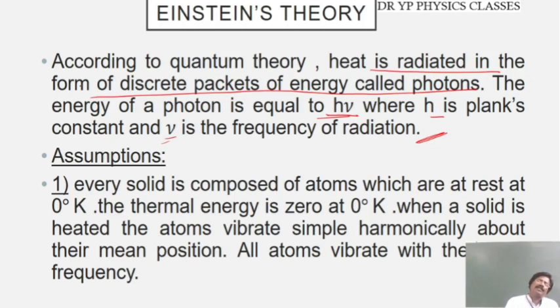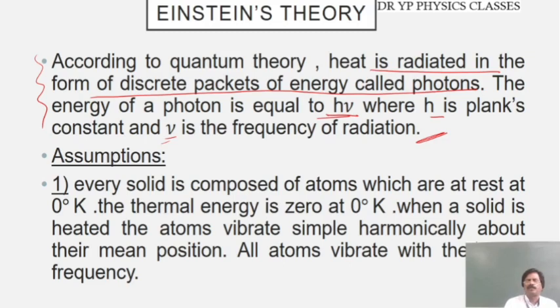Based on this, Einstein tried to explain the specific heat of solids, and he made an attempt to correct the Dulong-Petit's law statement where discrepancies are observed in some materials.